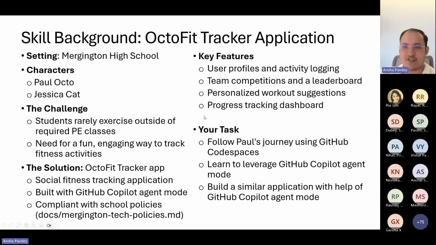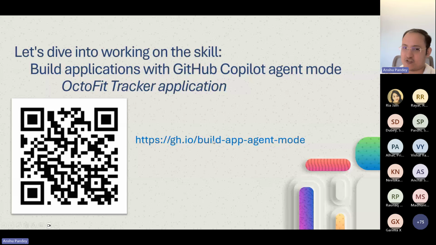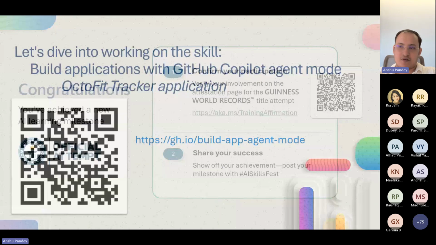To begin with, you can go ahead and scan this QR code. This will take you to a GitHub link, which is a template for a repository to get started. I'm sorry, come back here.